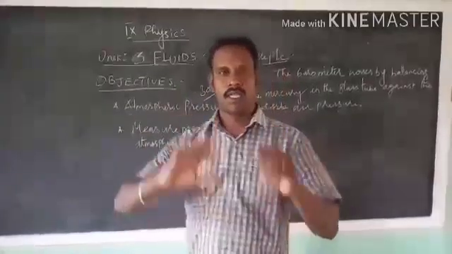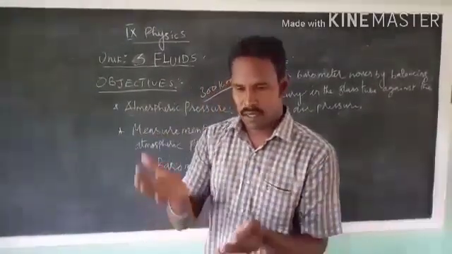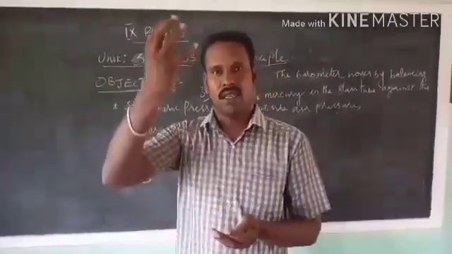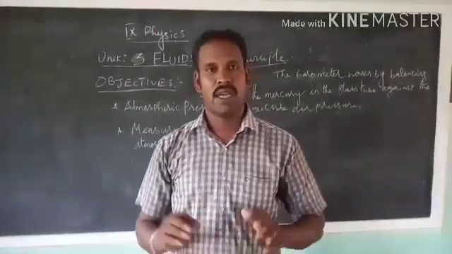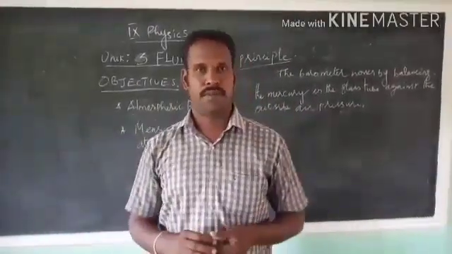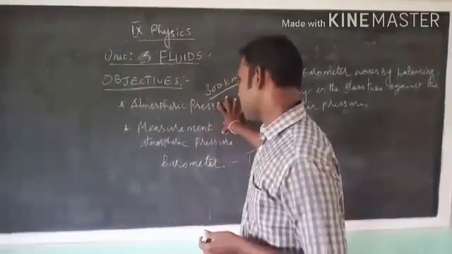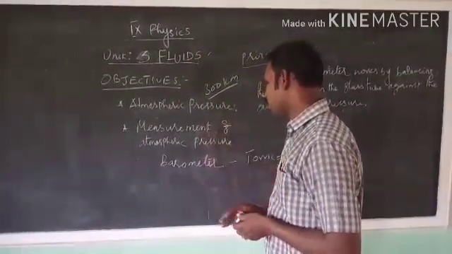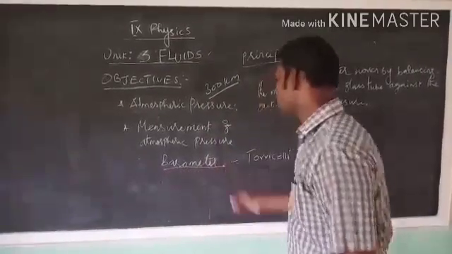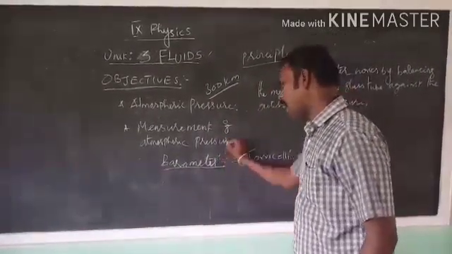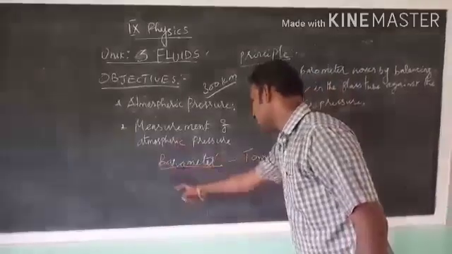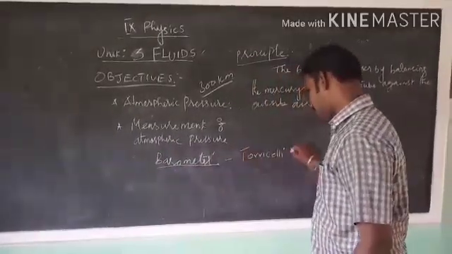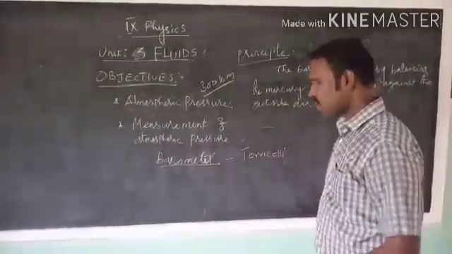So this layer of air exerts a certain air pressure, which is called atmospheric pressure. This atmospheric pressure is determined by the instrument called barometer, which was designed by the German physicist Torricelli.